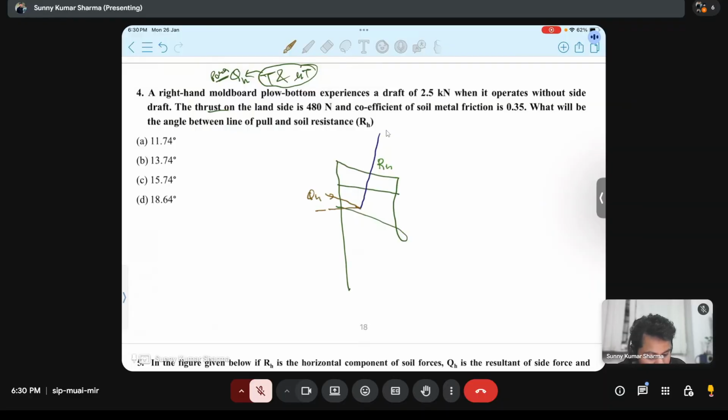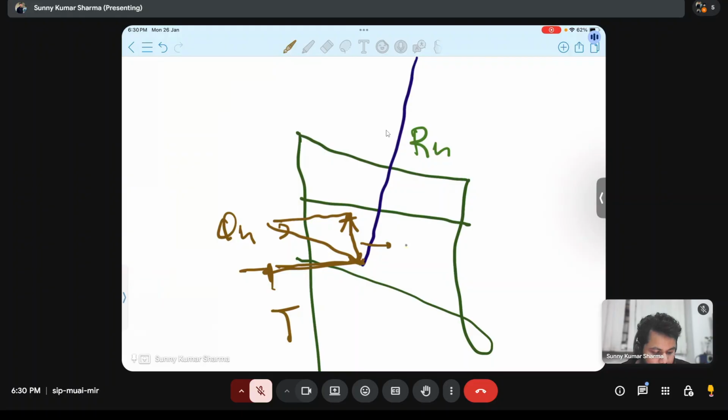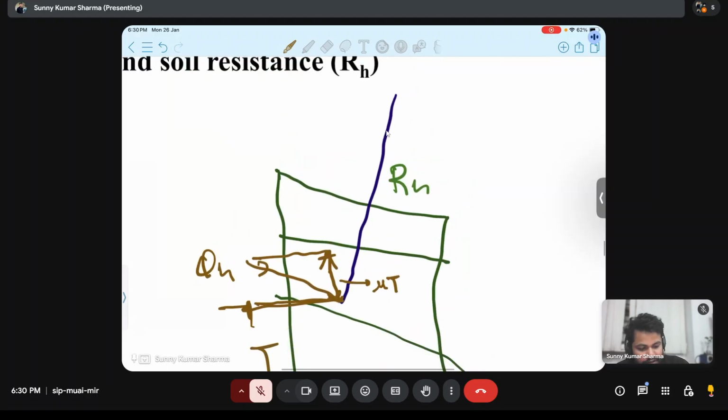This component is T, and this component is mu T. The resultant of T and mu T is QH. And RH has two components, that is L and S. This is L and this is S.